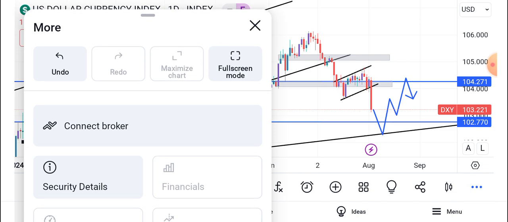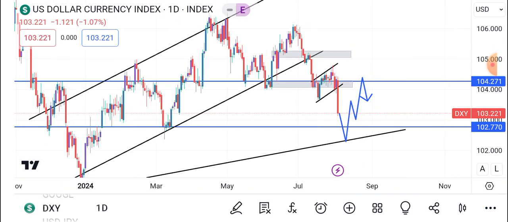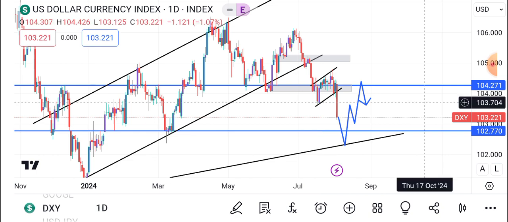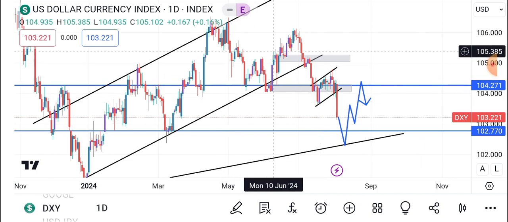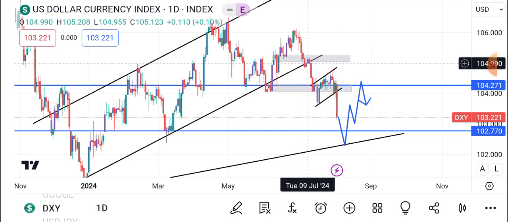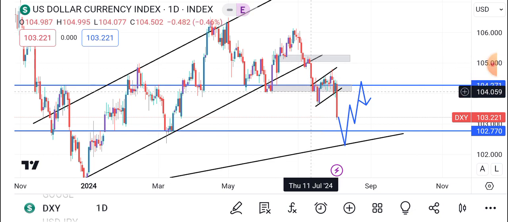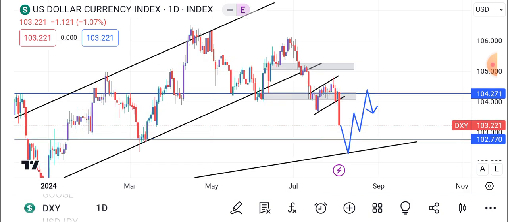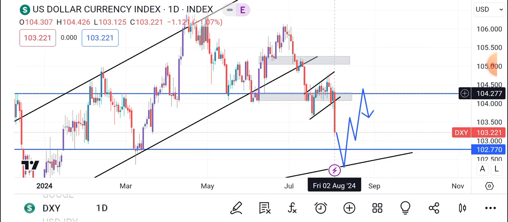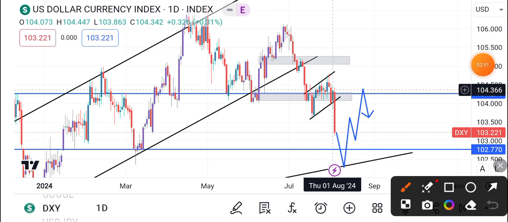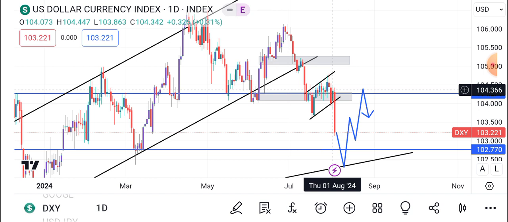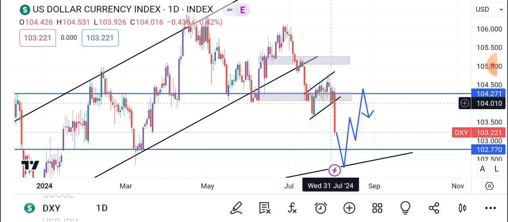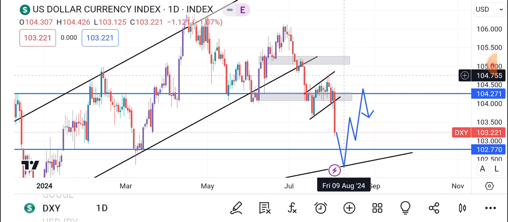Now let's look at the dollar index on the daily time frame. Let me zoom out a bit so that you can see it. We've had this uptrend, and then, as we spoke about in the previous video, we had a drop impulse, and price came to this strong demand zone that we've been talking about multiple times. The price had been respecting it. Price eventually broke out of the demand zone after a correction of this slight uptrend.